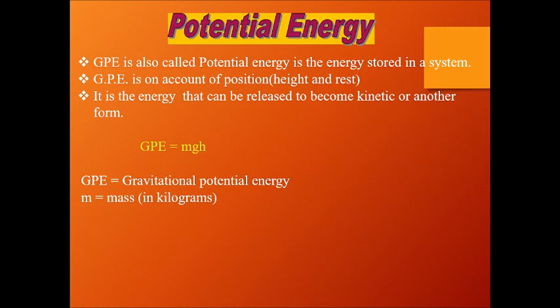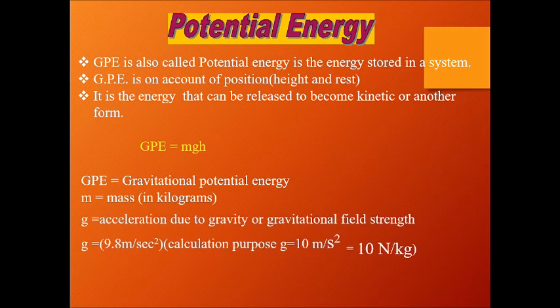M is mass in kilograms, very important. G is acceleration due to gravity, or gravitational field strength. H is height above the Earth's surface, and that should be in meters, a point to be noted. So mass in kilograms and height in meters.